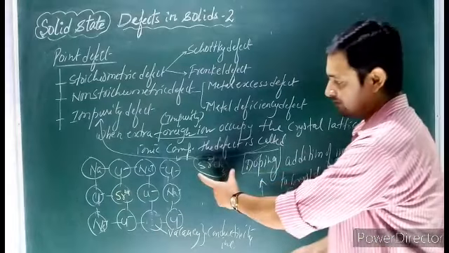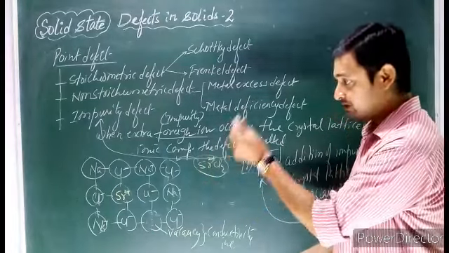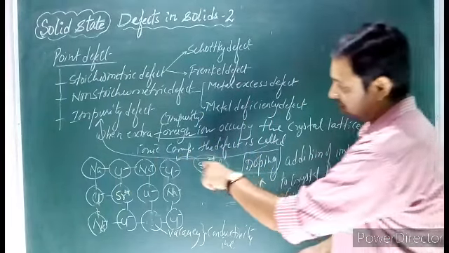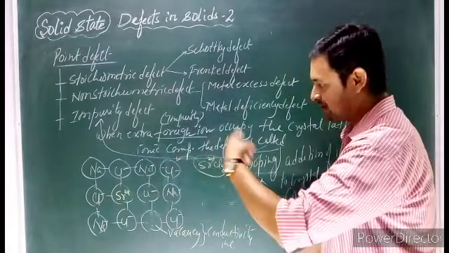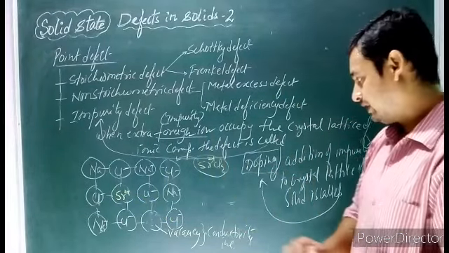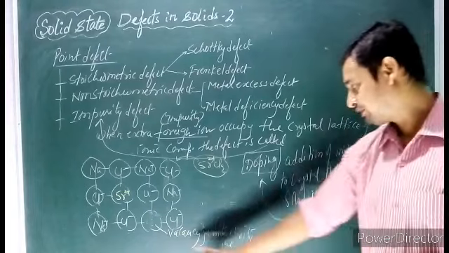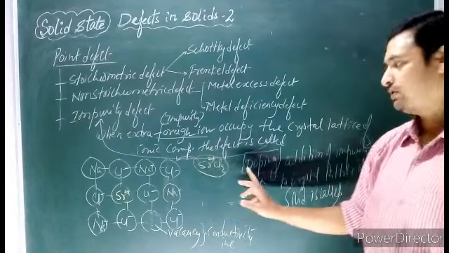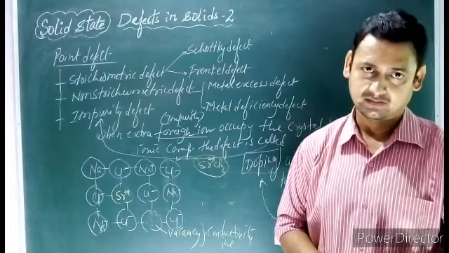So what we have done here: when a small amount of molten strontium is added to molten NaCl, what happens? Two sodium ions are replaced by one strontium ion to maintain the electrical charge, and a vacancy develops. Due to the development of vacancy, conductivity increases, and this process is called doping.